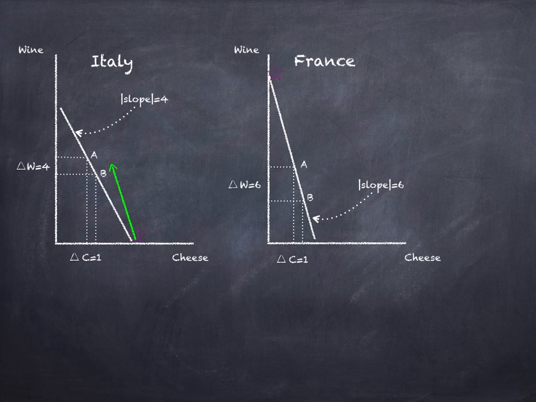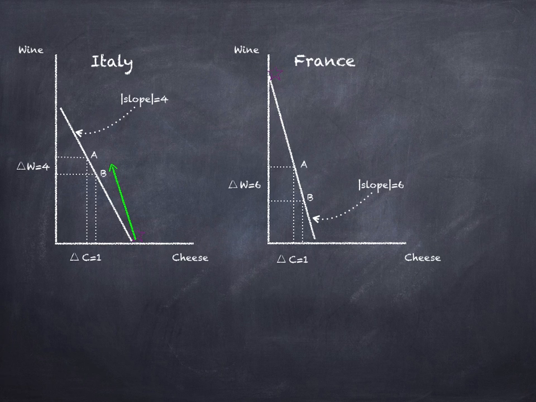And so this green line is showing a rate of trade that takes Italy outside of its production possibility frontier. Again, it'll produce within its production possibility frontier, but it'll trade at a rate where they'll be able to actually consume outside of their production possibility frontier.